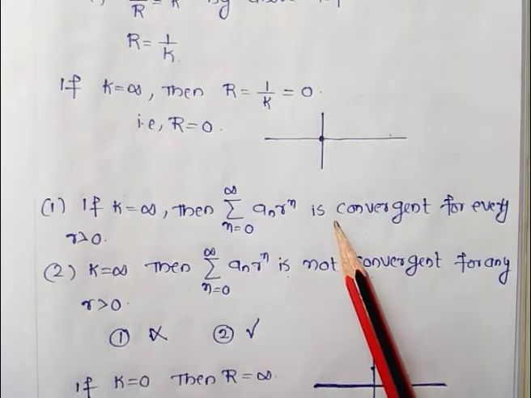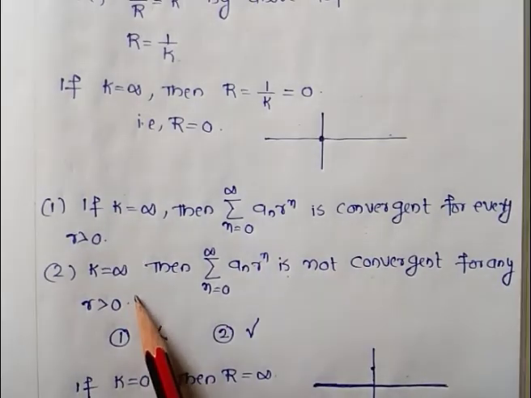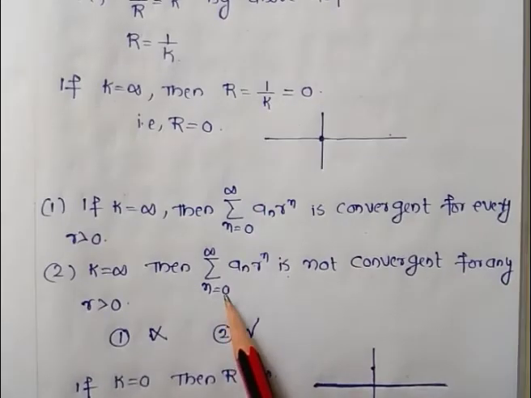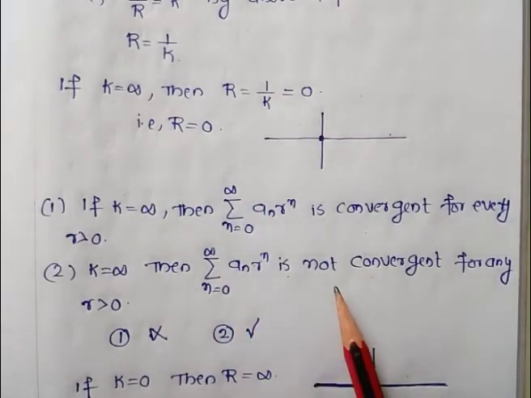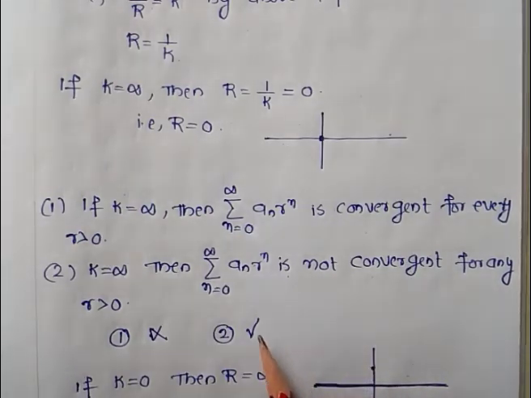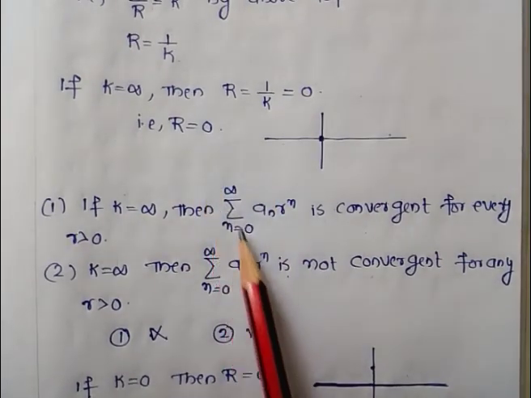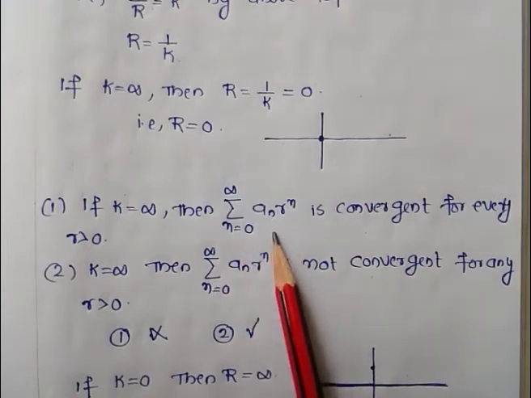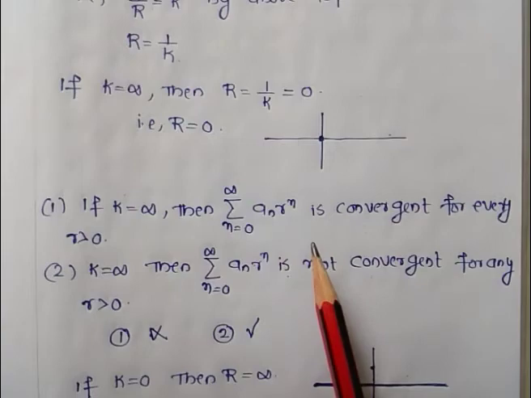So our first option is wrong. Our second option says that if k is equal to infinity, then the summation from 0 to infinity of a_n r^n is not convergent for any r greater than 0. So our second option is correct, and the first option is false, because we get r equal to 0, therefore the series is not convergent.